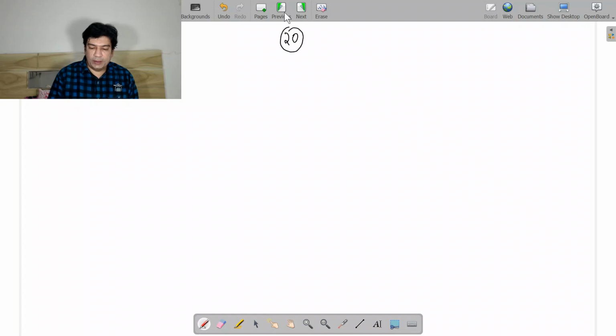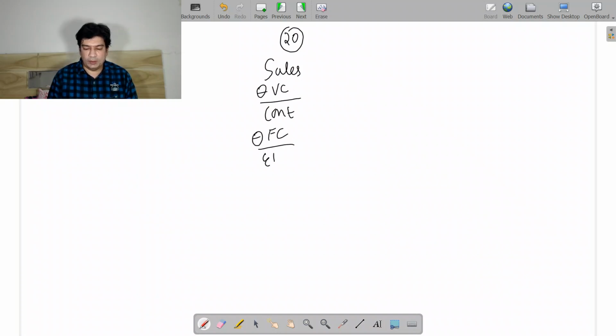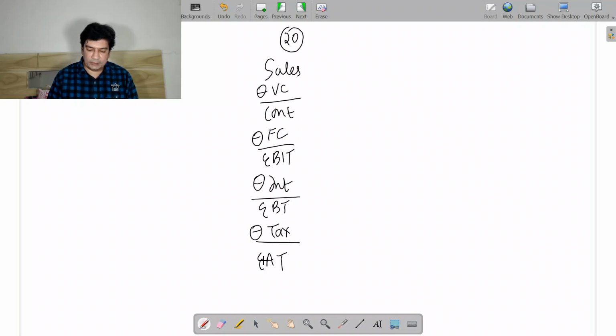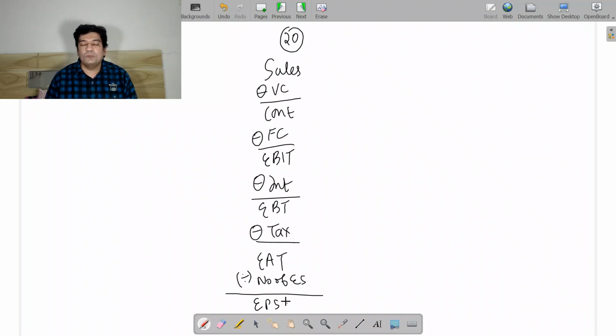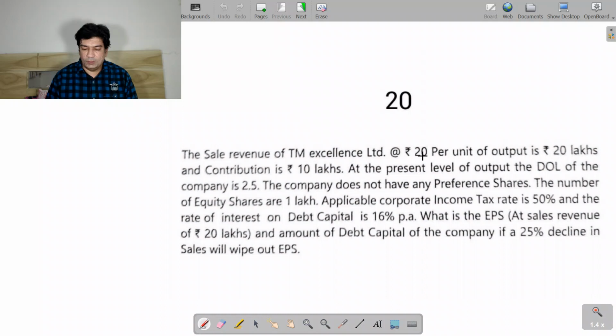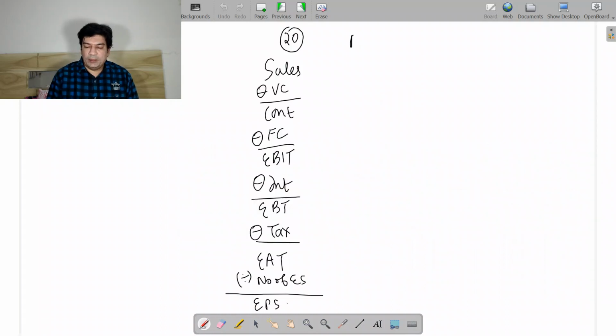So we are doing the 20th sum. Sales minus variable cost will give me contribution, minus fixed cost will give me earning before interest and tax. From this we'll subtract interest, we'll get earning before tax. Then we will subtract tax, we'll get earning after tax. Then divide by number of equity shares. Finally we'll get earning per share. Here I will be writing per unit, here I will be writing total, and I will also be able to find the number of units.